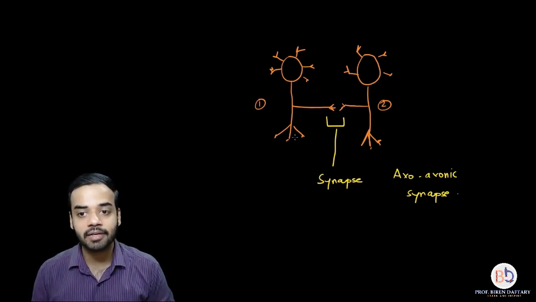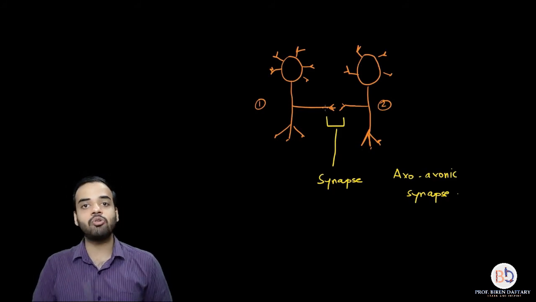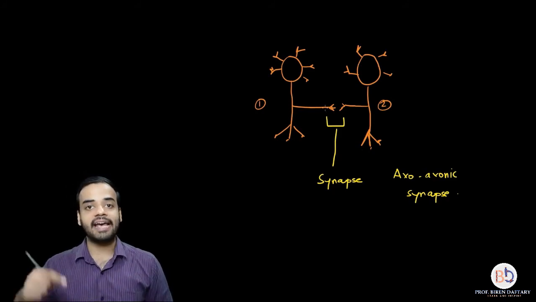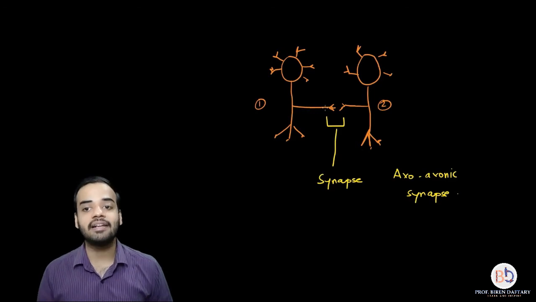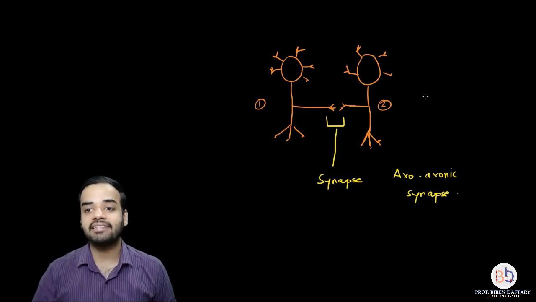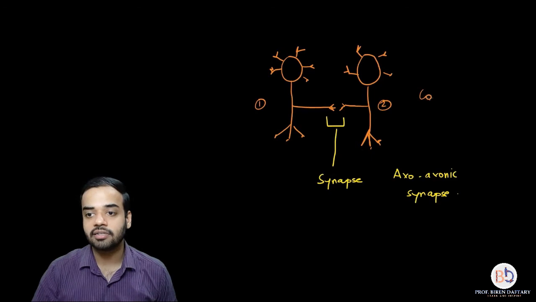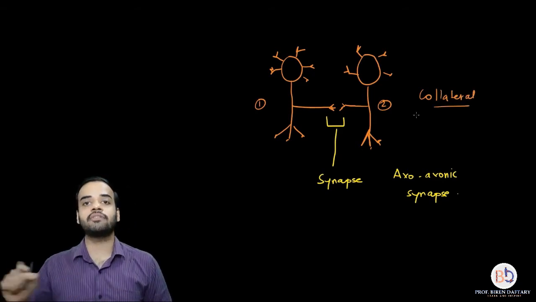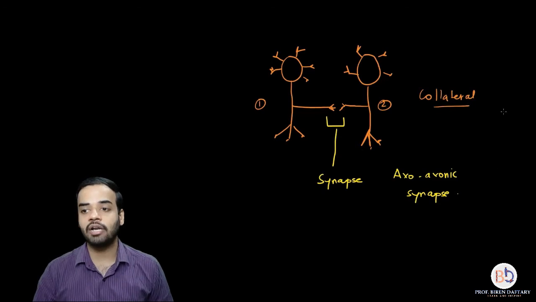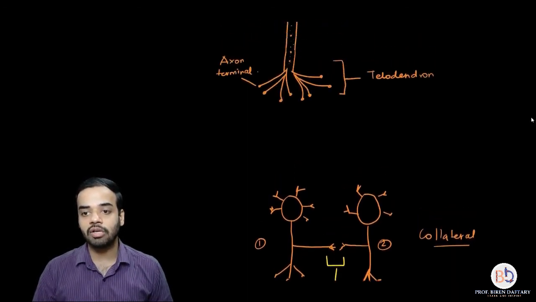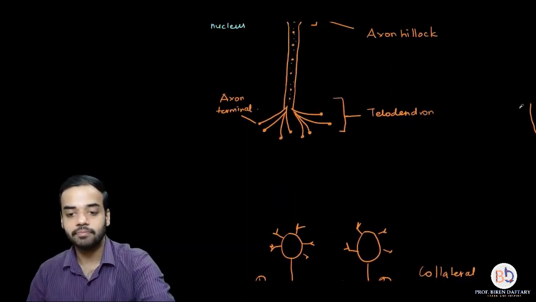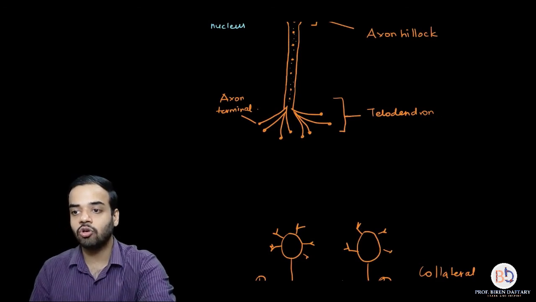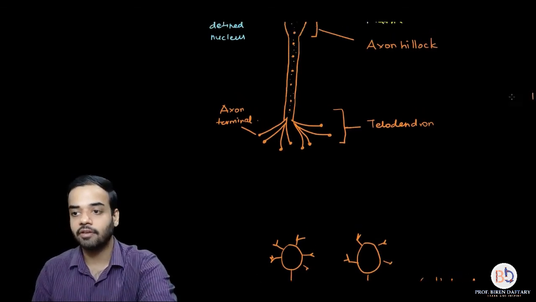Also please remember, this branch which is given out laterally, this axon branch which is given out laterally, is called as a collateral branch. Okay, it is called as a collateral. Please remember, this lateral branch of axon which is given out is called as a collateral. So if I want to show this collateral in this first diagram, then we can show a collateral over here if possible.